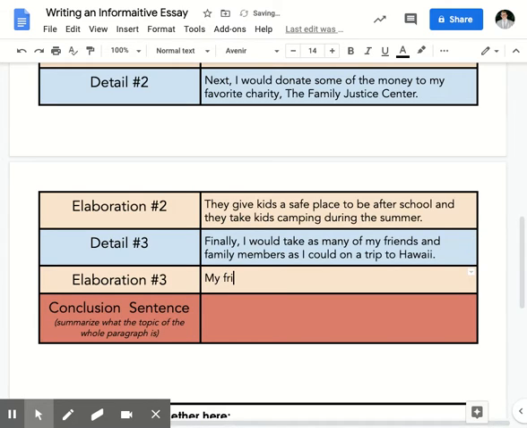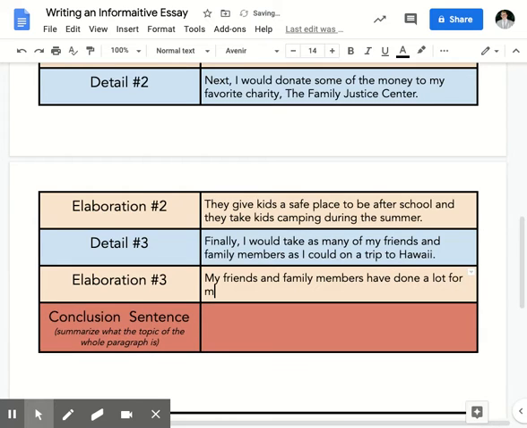I could say my friends and family members have done a lot for me. I want to share what I had with them. So that elaborates a little bit on why I would take my friends and family members to Hawaii.